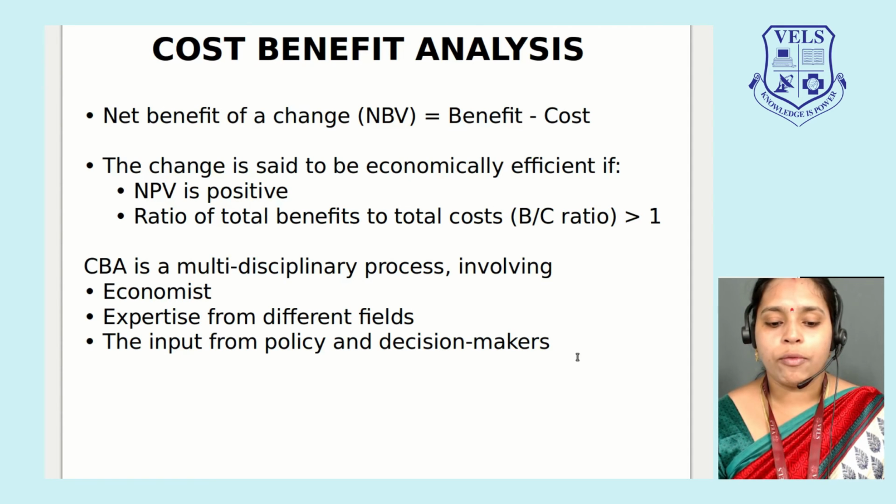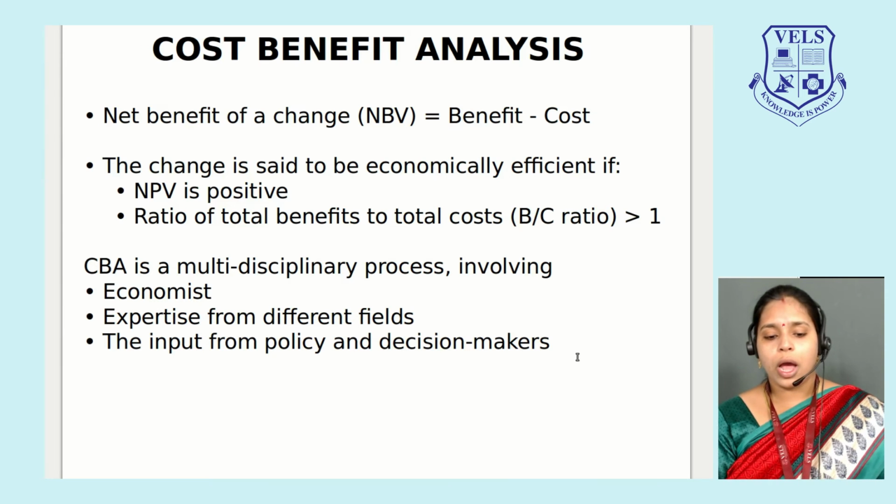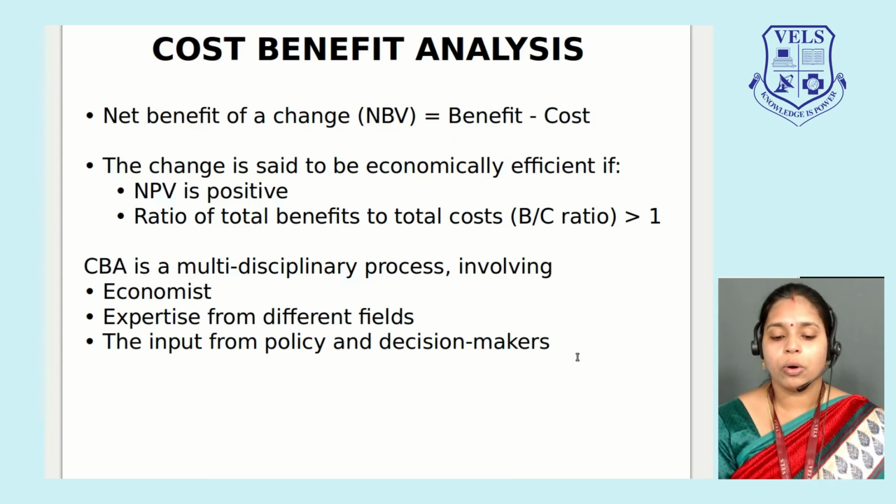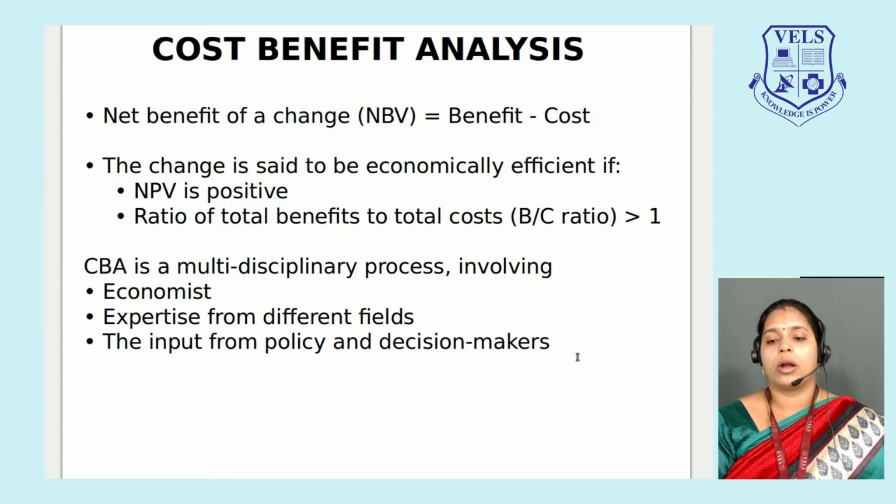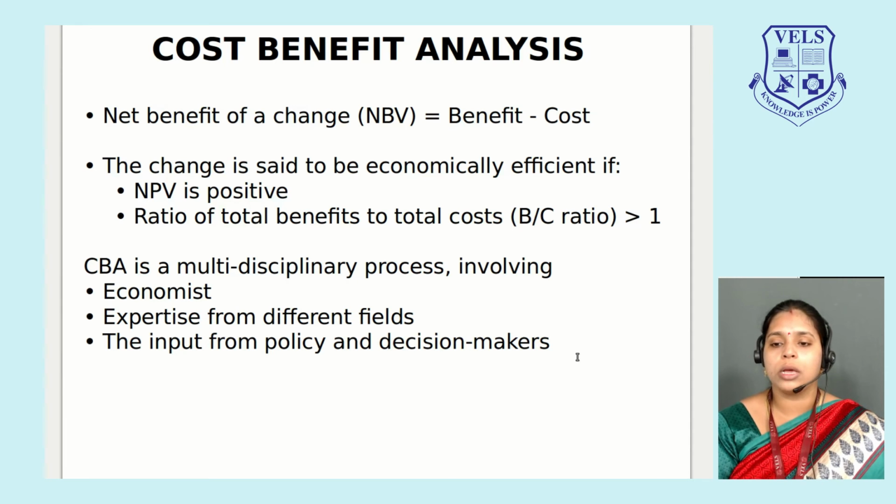That means if I spend 1 rupee on, for example, item X, I will save Y dollars, and that implementation has a B by C ratio greater than 1. So I have to study the ratio for each dollar spent on X program or X policy or X medicine: how much am I going to save?